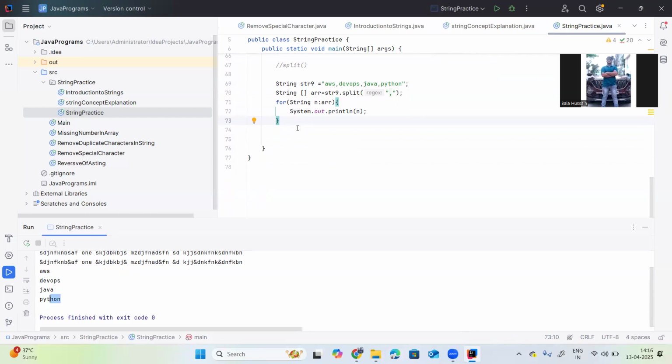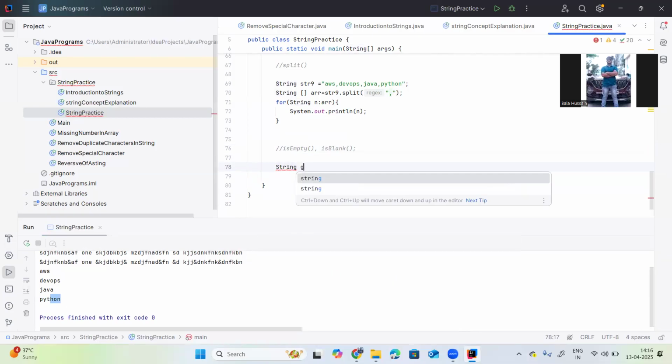And one more, the latest methods: isEmpty and isBlank. So if someone asks you what is the difference between isEmpty and isBlank? For example, string g equals, so just give the semicolon. So in this string g nothing is there.